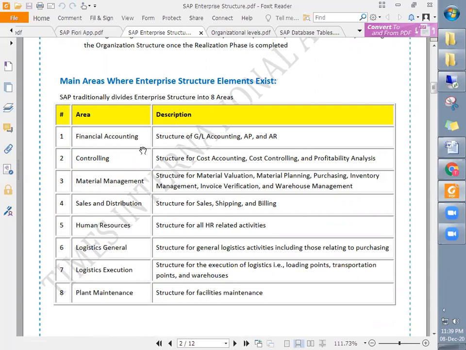Talking about financial accounting, it's a structure of general ledger accounting, accounts payable, accounts receivable. Similarly, materials management is the structure for materials valuation, material planning, purchasing, inventory management, invoice verification, and warehouse management. Similarly, sales and distribution is the structure for sales, shipping, and billing.